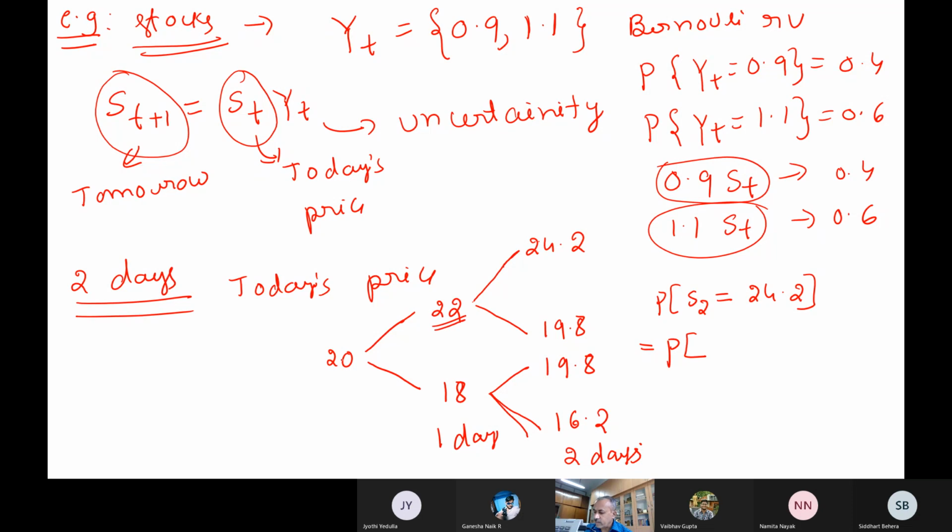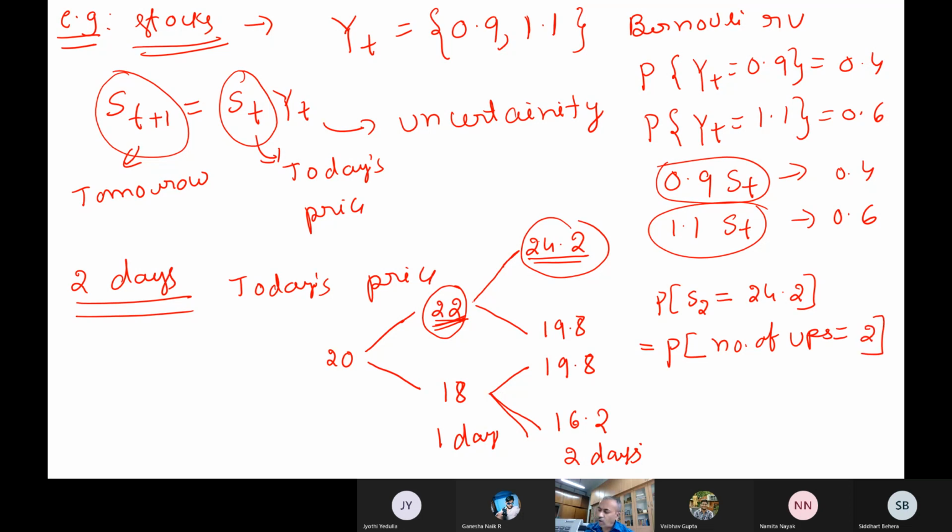It has gone up. And from 22 to 24.2, it has gone up again. So the number of ups is 2.